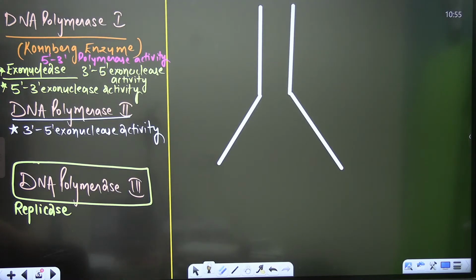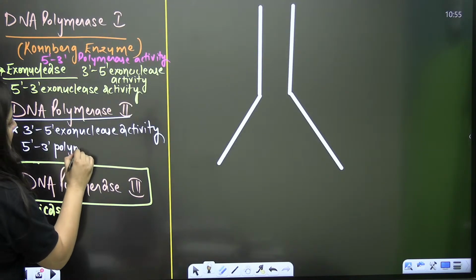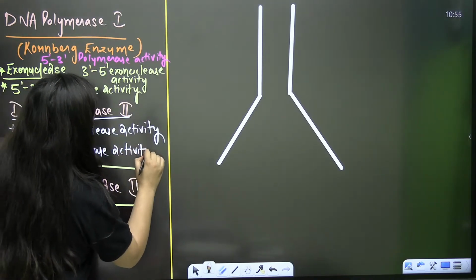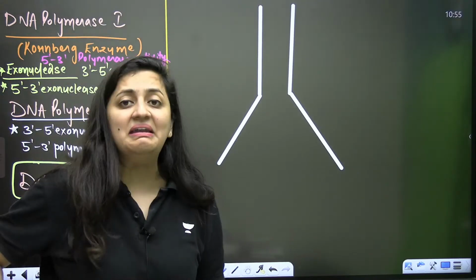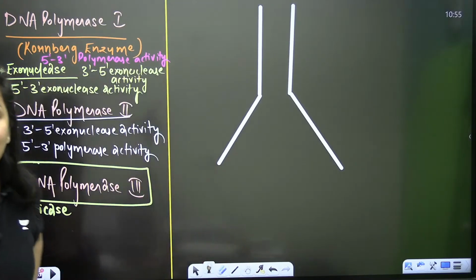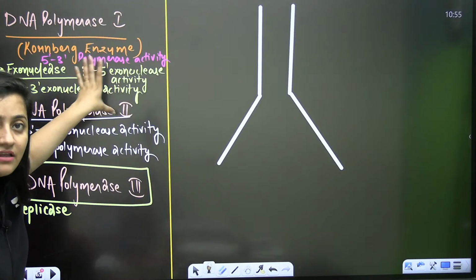It has polymerase activity, but its polymerizing speed is very less, near about 50 nucleotides per minute. So it's very slow. These two enzymes mainly play a role in DNA repair.